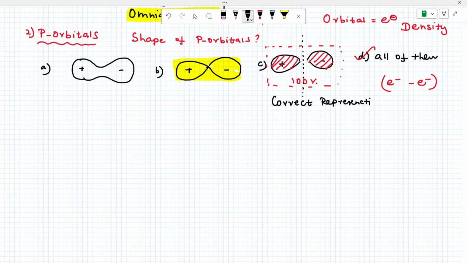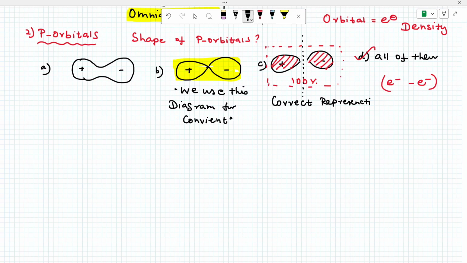Okay. For our simplicity, for our laziness, we use this one. We use this diagram for our convenience. We got the point. Okay.